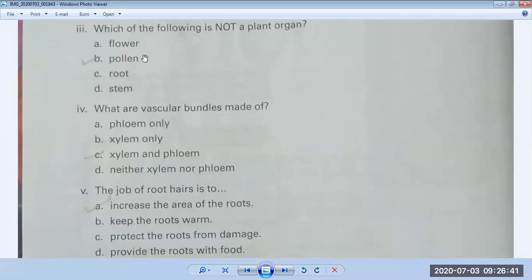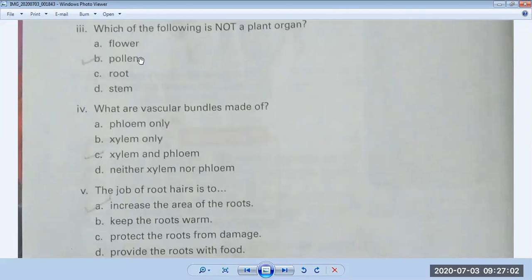And in the anther, these small grains are produced. So this statement proves that pollens are not an organ of the plant. Actually, they are produced in the anther, the male part of a plant, the stamen. They are produced in that area.